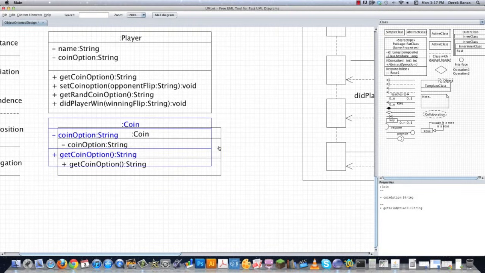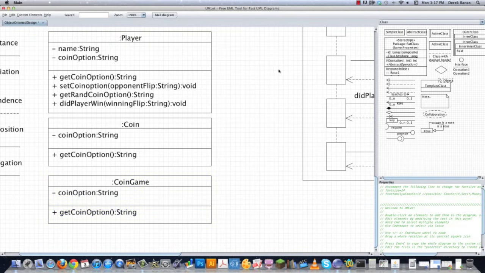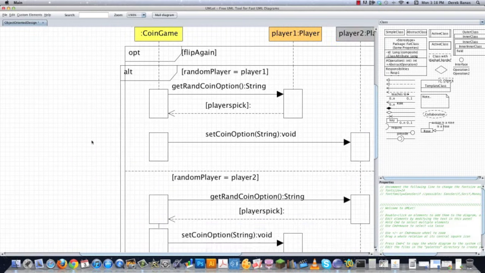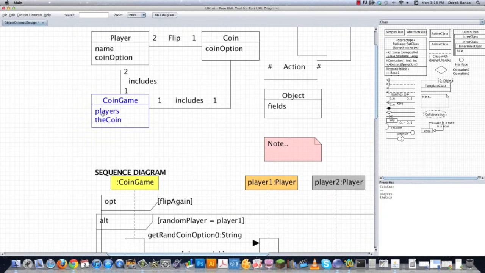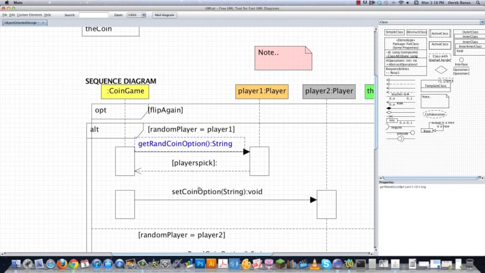The next part of the tutorial, I'll actually write all the code. So this is going to be coin game. And what's coin game going to have? Well, that's the whole entire thing here. That's coin game right here. So coin game, like I said before, I can maybe see a little bit better up here. It's going to have a players array and it's going to have a coin. So that's going to be field. And other than that, it doesn't really do anything. It's calling all of this stuff. It's calling all the methods for all these other guys.